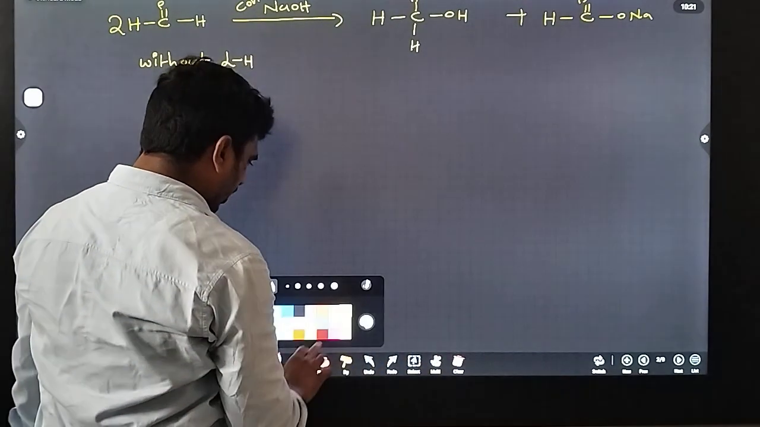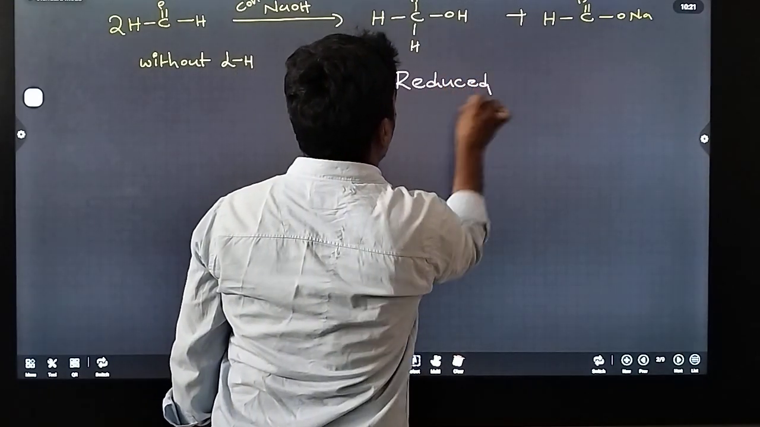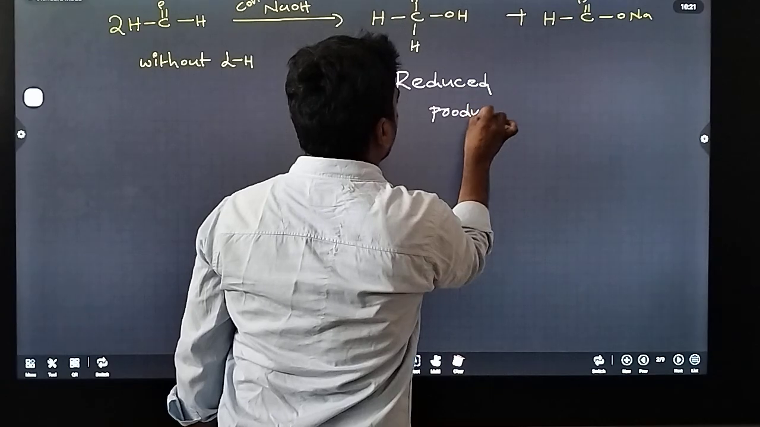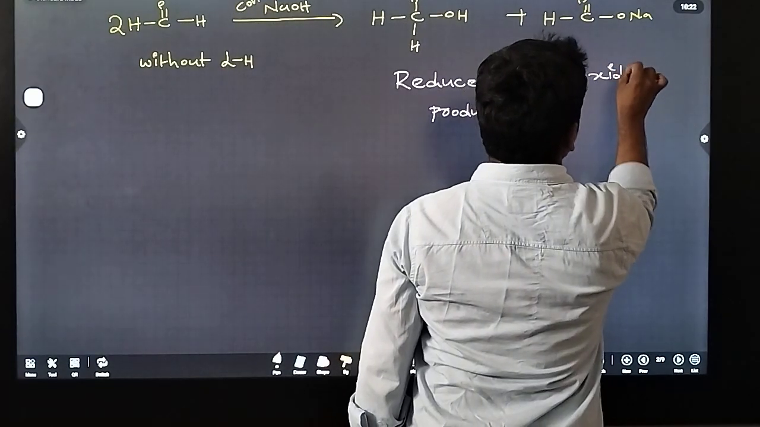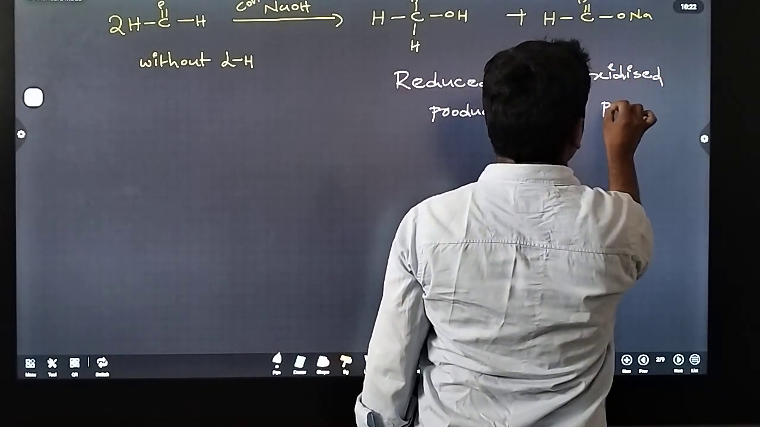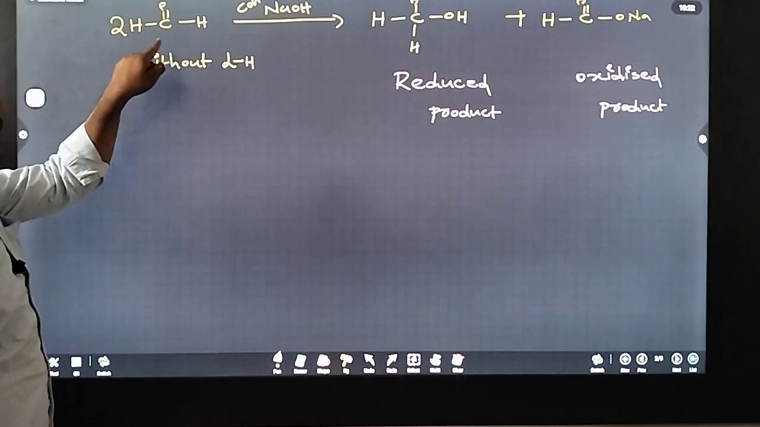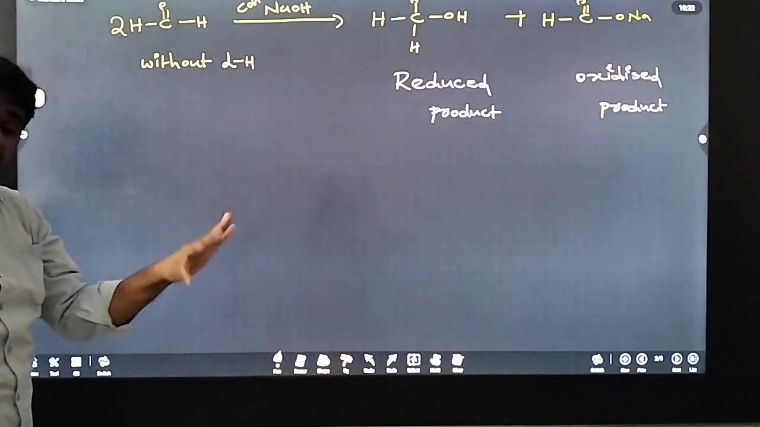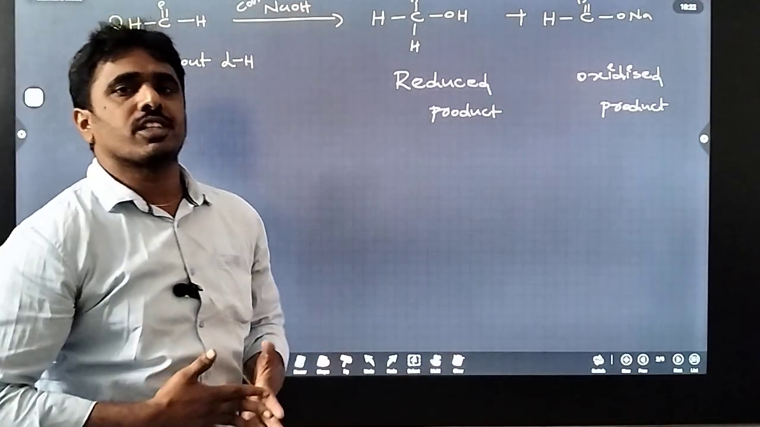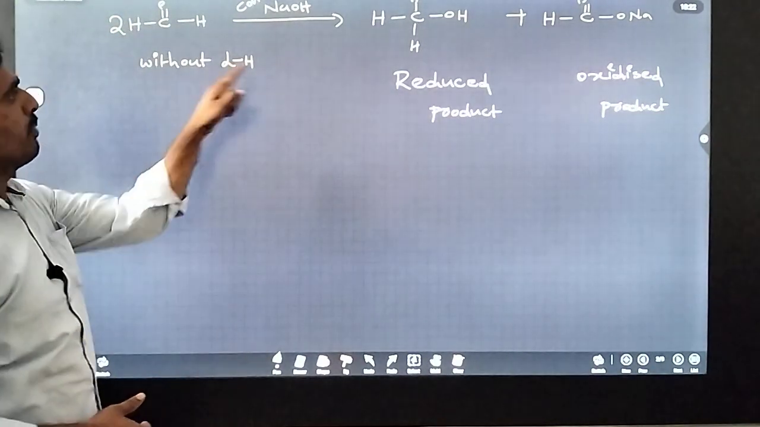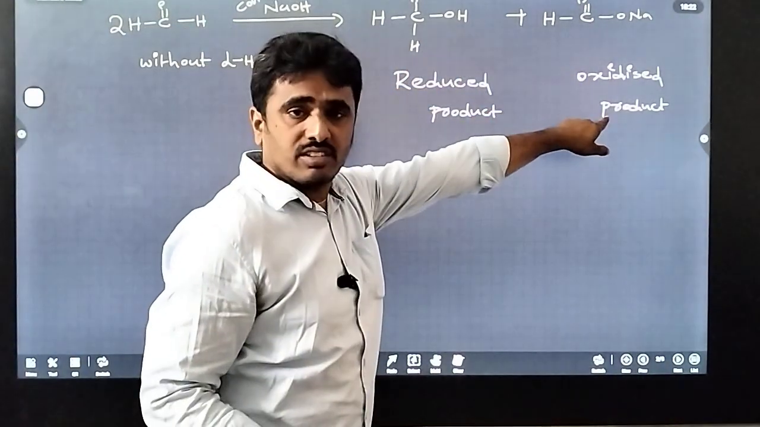This is the reduced product, and this is the oxidized product. That means the same element undergoes both oxidation and reduction. That's why it is a disproportionation reaction. Disproportionation means the same element undergoes both oxidation and reduction. This is the reduced product, and this is the oxidized product.